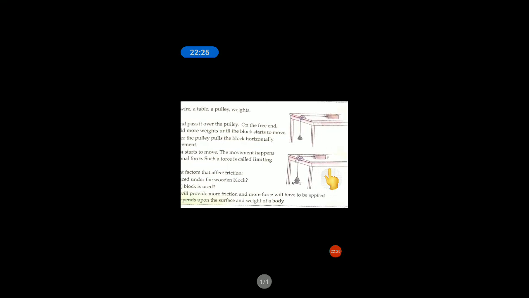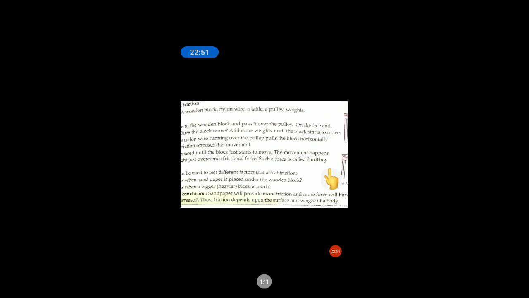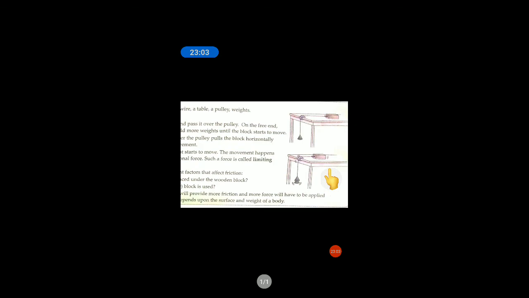Now if you have to test the roughness of the surface, keep the wooden block on sandpaper. You will observe that sandpaper is rough in nature, so it will provide more friction and more force has to be applied to move the wooden block. So this proves that rough surfaces increase friction. Next, what happens when a bigger or heavier block is used? When a bigger and heavier block is used, you need more weight to keep the block moving. So weight also increases friction.